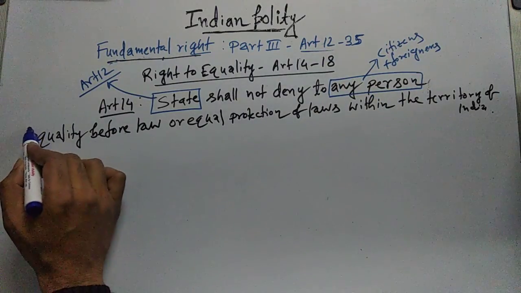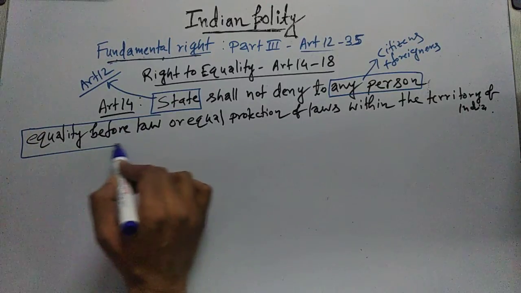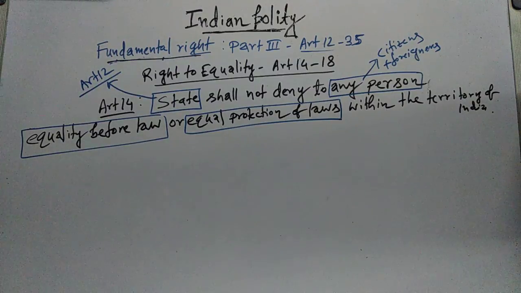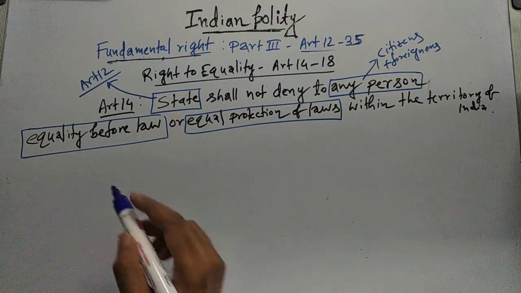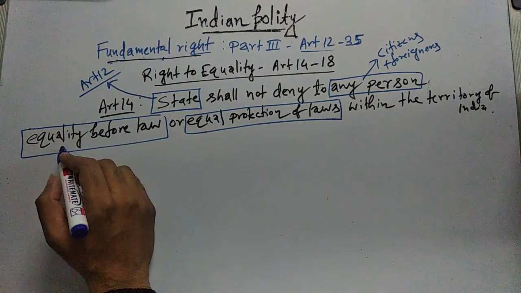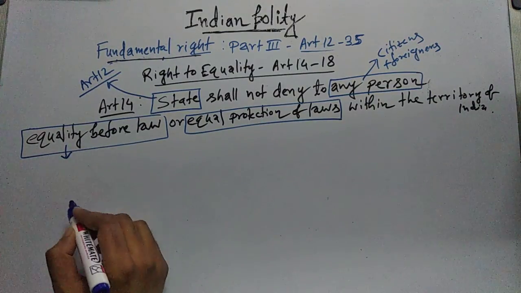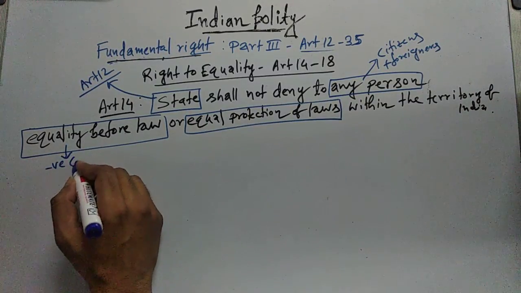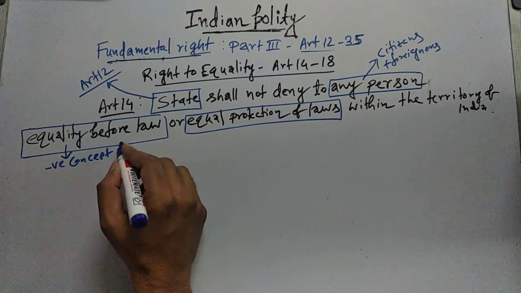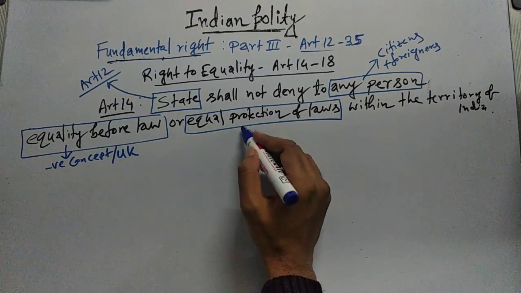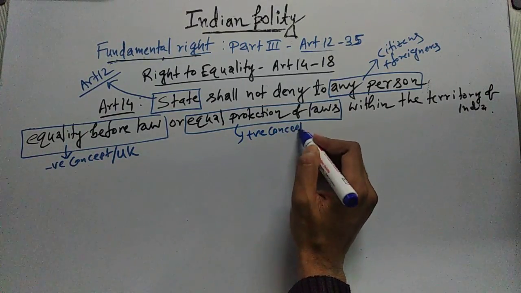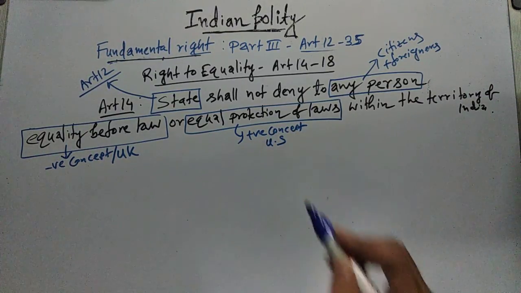And there are two terms. One is equality before law, and another one is equal protection of law. We will understand both of them one by one. Before that, I will tell you one thing: this concept, equality before law, is a negative concept, and this concept is taken from the UK, and equal protection of laws is a positive concept, and this is taken from the US.